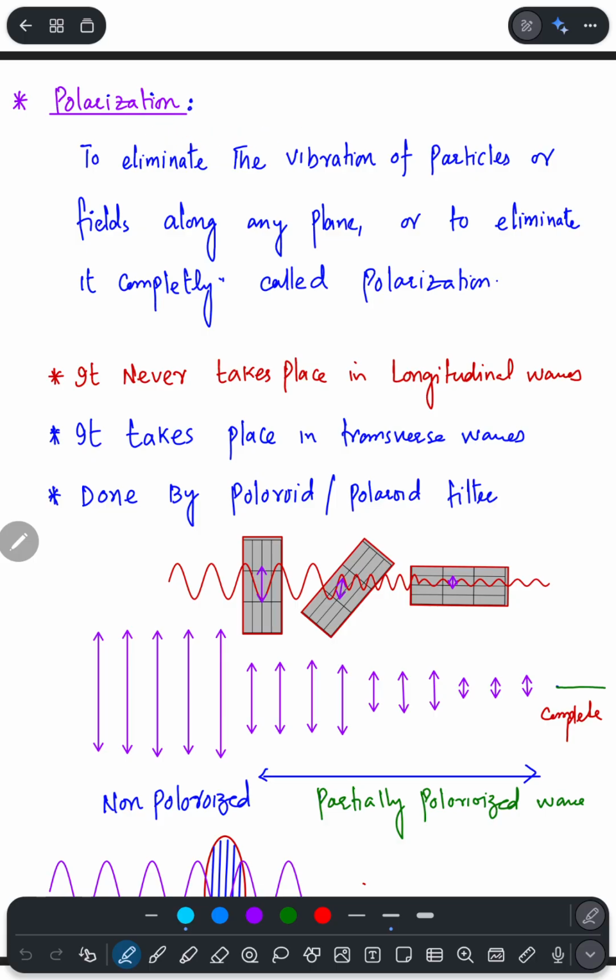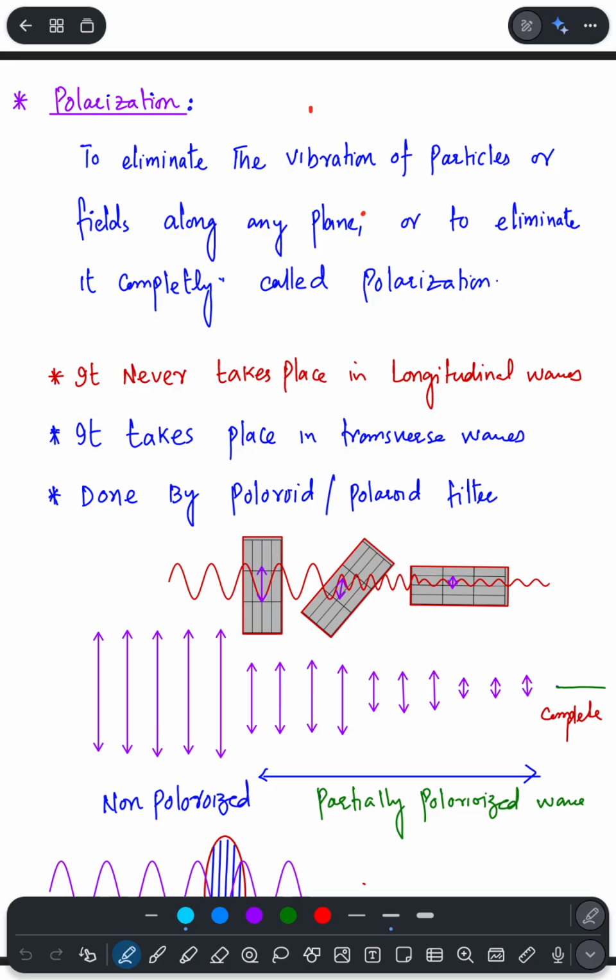So if I say what polarization is, it is basically the vibration or oscillation of any particle or any field along any of the planes, or to eliminate it completely, that is called polarization. So if we simply say that the waves are being polarized, then it will be either plane polarized or completely polarized.